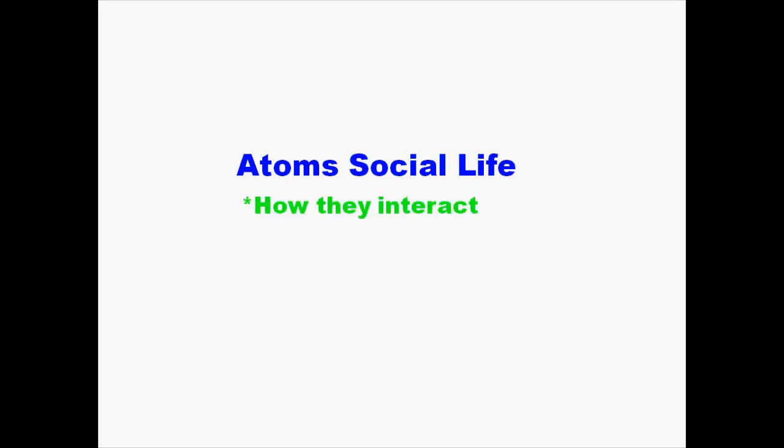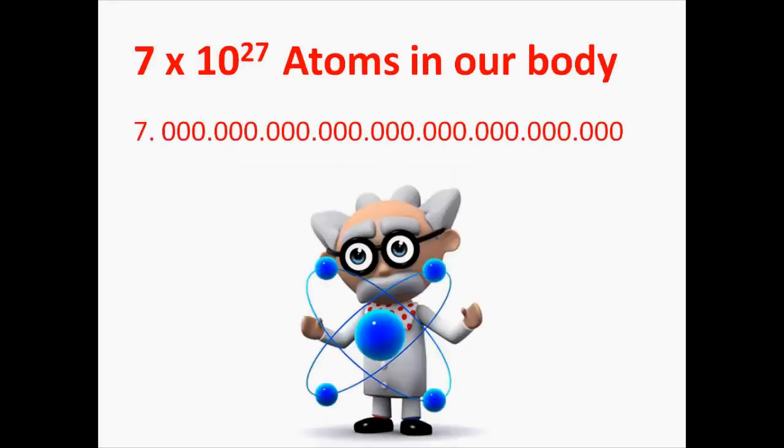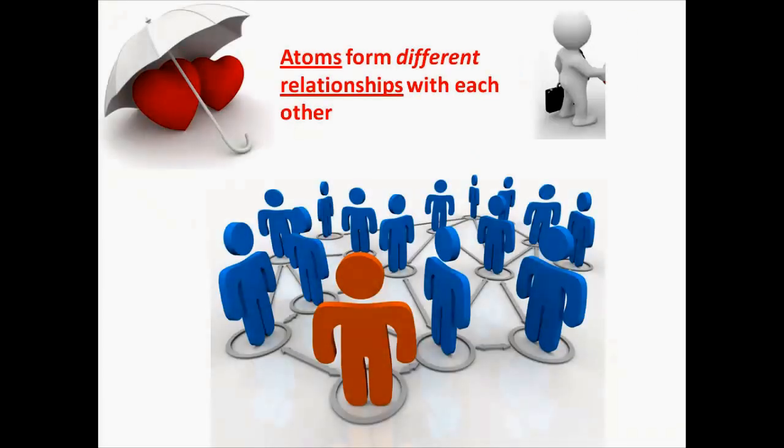Today I'll talk about atoms' social life. There are on average 7 billion atoms in our body. Even though they never touch, they still interact with each other, so they have a social life just like we do. Atoms form different relationships with each other just like us. Let's see what these interactions are.